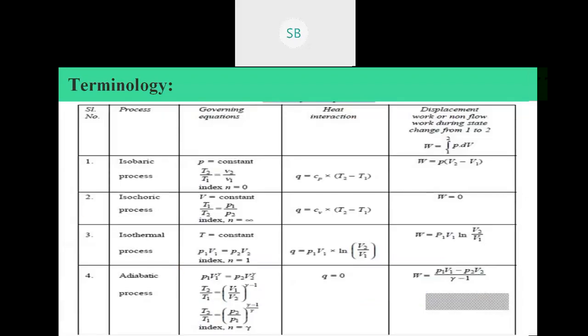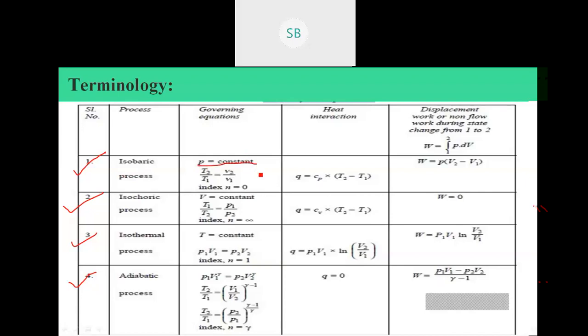These are the four very important processes. As I already stated, the first one is isobaric, the second is isochoric, the third is isothermal, and the fourth is adiabatic. These are the governing equations of those processes, because in the isobaric process, pressure remains constant.